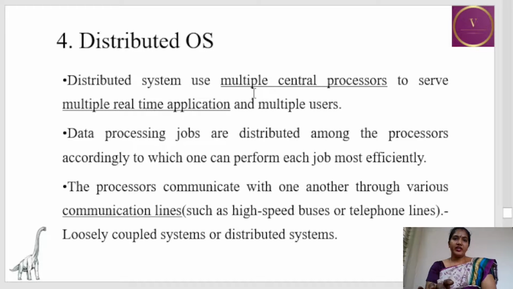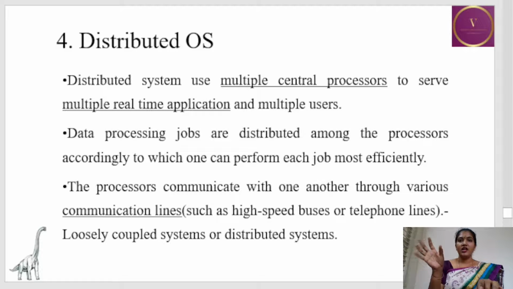Next is the distributed operating system. In a distributed operating system, it uses multiple central processors to serve multiple real-time applications and multiple users. That is, there will be a different set of processors handling different jobs, and the data processing jobs are distributed among multiple processors, and the processor which is capable of handling that particular job will do that job. So a job will be given to a processor which is capable of handling it. So the job is distributed among the processors.